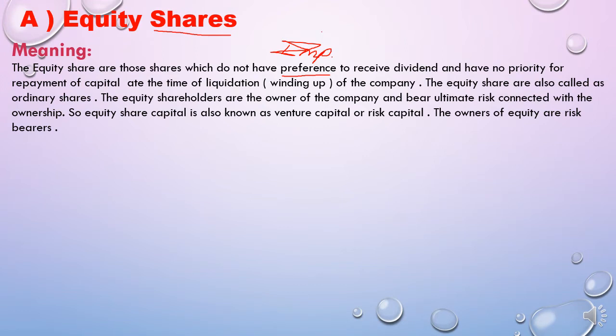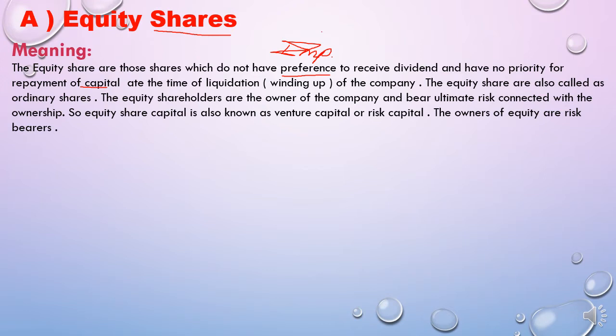Equity shares are not important in case of dividend, and they do not have priority for the repayment of the amount which was invested into the capital of the company. At the time of liquidation, meaning the winding up of the company, the equity shareholders can claim their payment, but in all other cases the first priority goes to the preference shareholder. So equity shares are those which do not have the preference to receive the dividend and for repayment of capital.